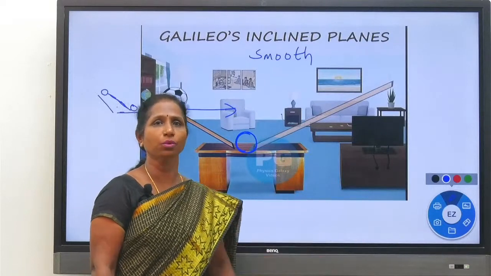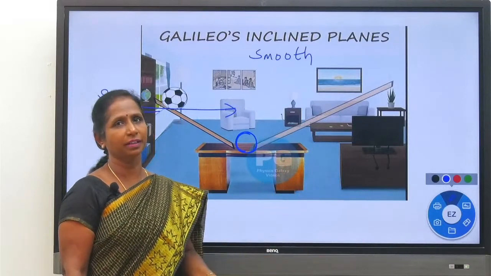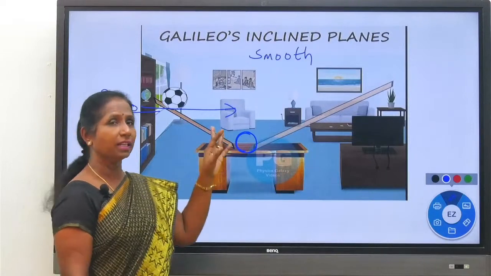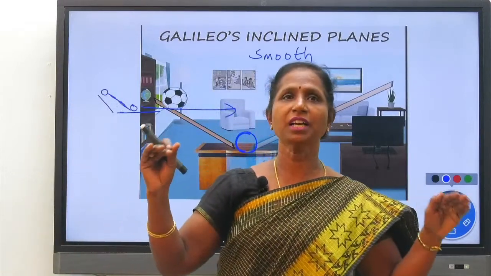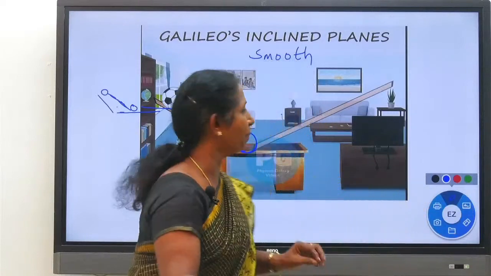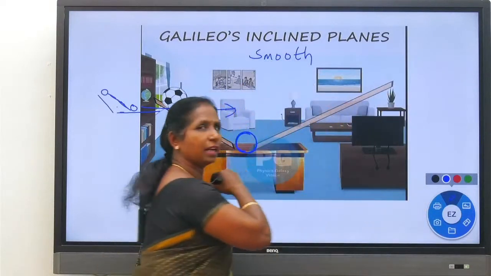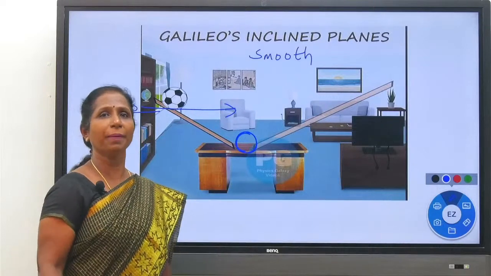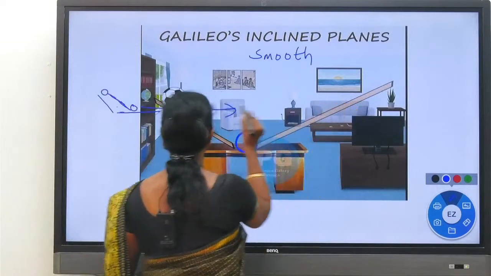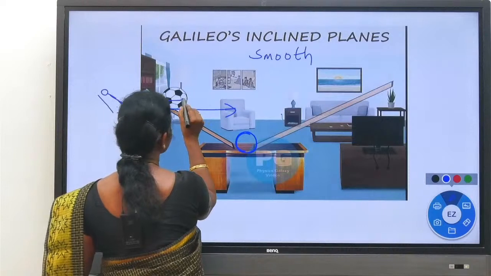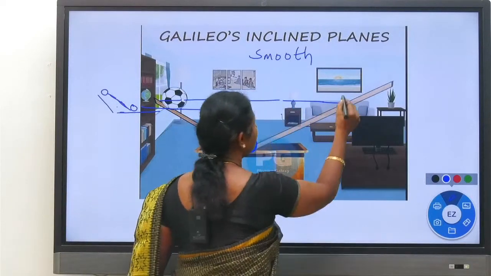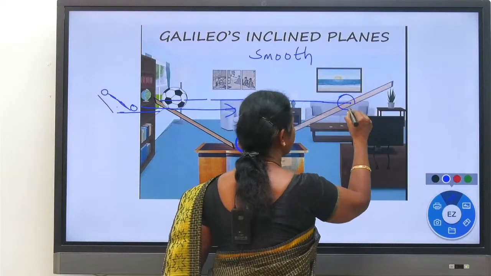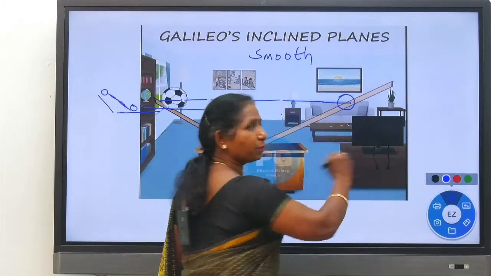So if the body has to move further, the force must be applied. That is Aristotle's view. But what Galileo is saying is, when the surface is perfectly smooth, not rough... for example, if the second inclined plane surface is rough, what will happen? The ball will not reach the same height. So far we are discussing that. So what is the height of the first ball in the first inclined plane? The same height the ball will reach when the surface is smooth.